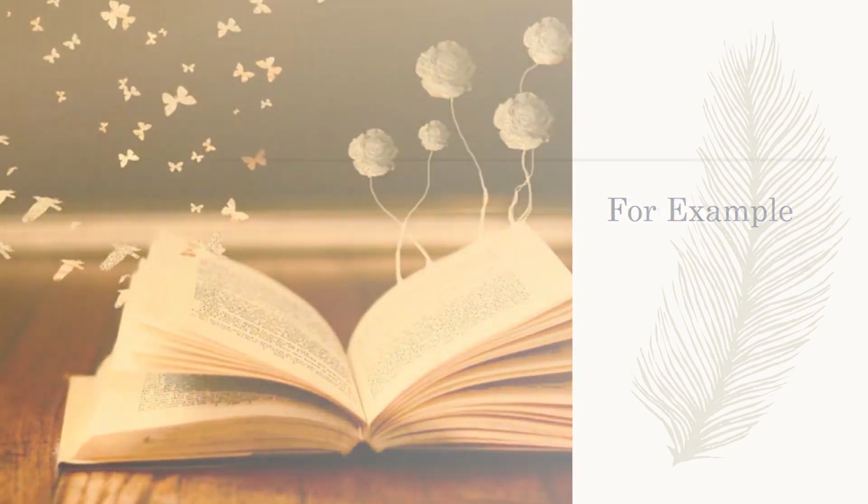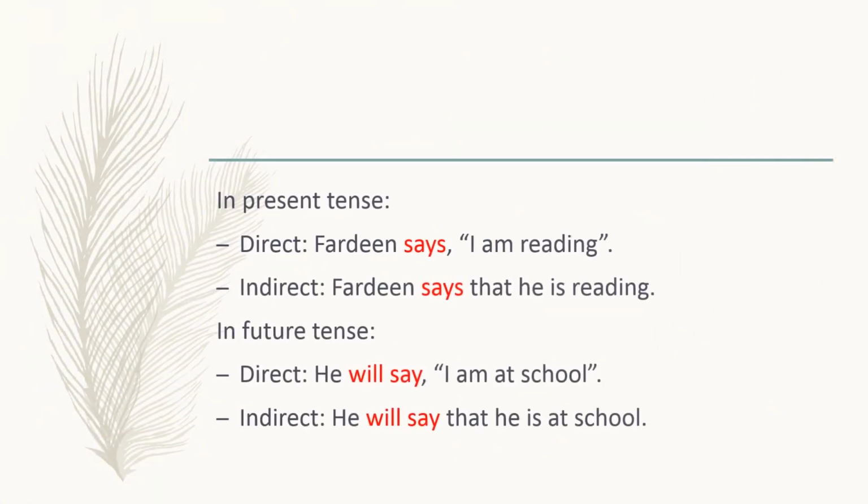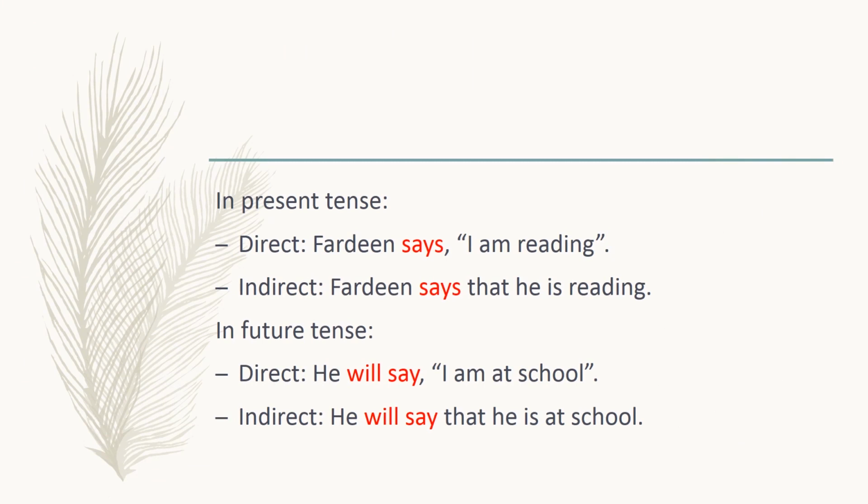Here, the reporting verb in present tense is says, and the tense used in speech is I am reading. It will remain the same in indirect speech. Only I is converted into he. In second example, the reporting verb in future tense is will say. You can see that the tense has remained same in indirect narration as well. Only I has changed into he.